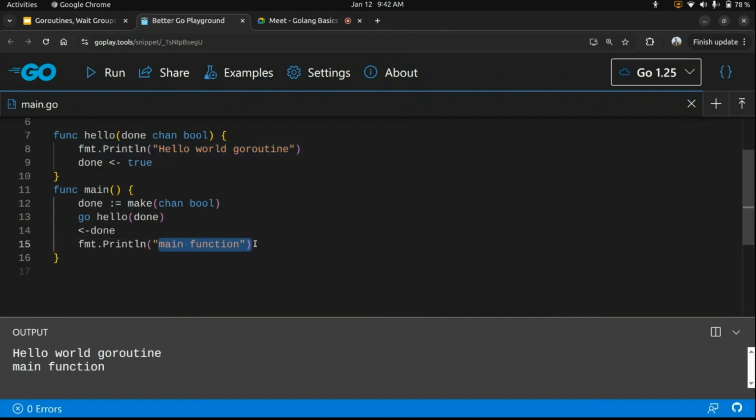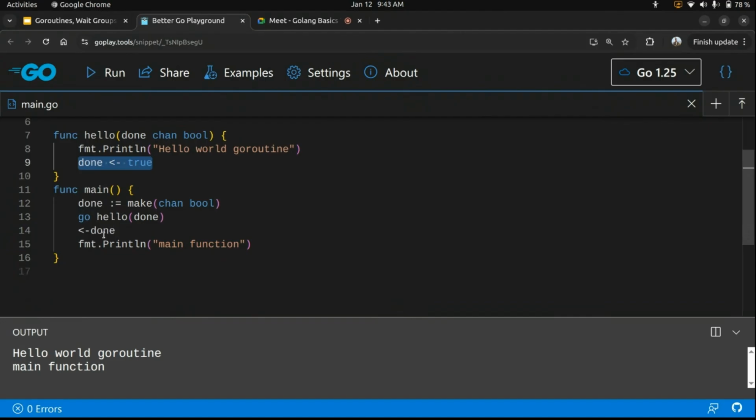So is this clear? Can you explain line number 14? Okay. In channels, what happens is channels are always a blocking call. Whenever we write to a channel, the write operation is blocked until some other Go routine or some other process tries to read from that channel. So if I don't write line number 14, this would be a blocking call, and the execution would have been blocked there itself. But at line number 14, I am reading the data from that channel, and my channel is now unblocked.